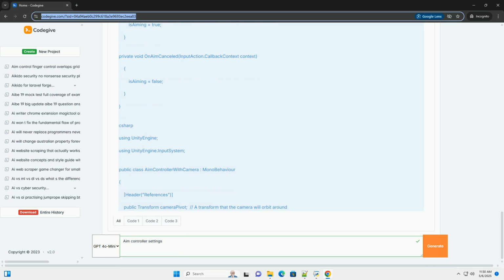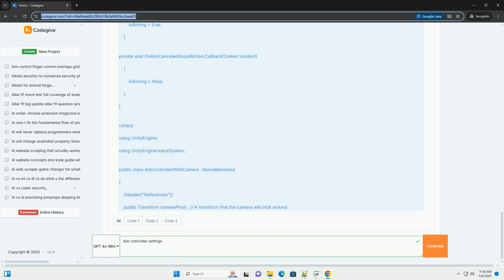How to use. 1. Create a 3D object, for example a cube, in your scene. 2. Create a camera in your scene. 3. Attach the AimControllerWithCamera script to the cube. 4. In the inspector for the cube, drag the camera from the hierarchy into the player camera field.